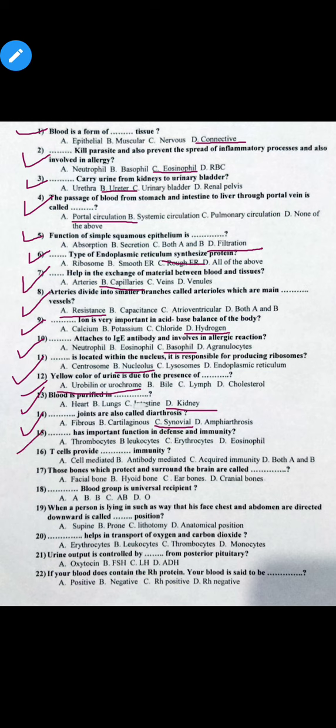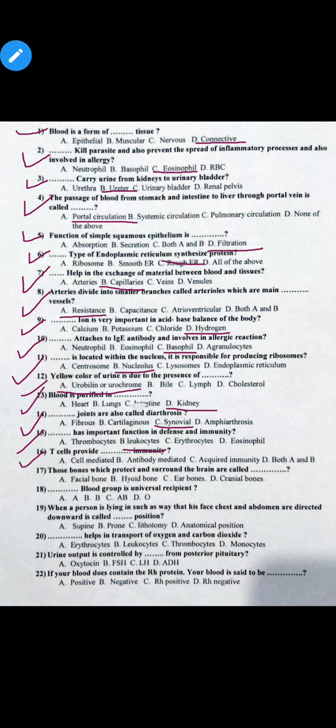MCQ number 15. Dash has important function in defense and immunity. Option A thrombocyte, option B leukocyte, option C erythrocytes, and option D eosinophil. So the correct option is option B. Leukocyte or white blood cell has important function in defense and immunity.